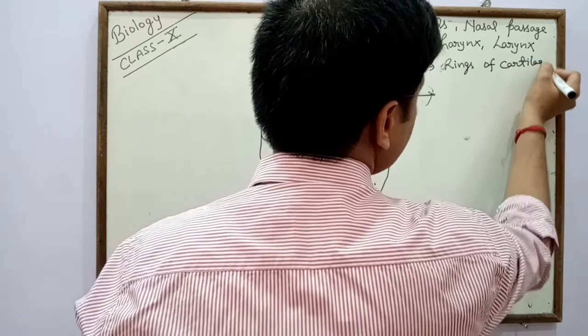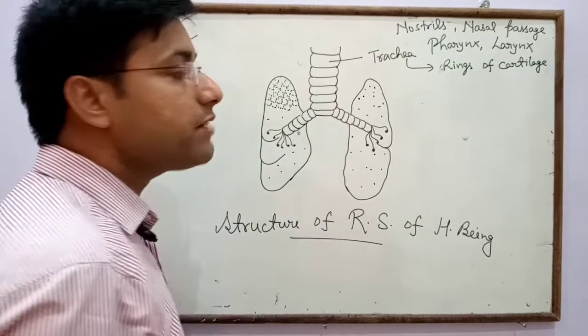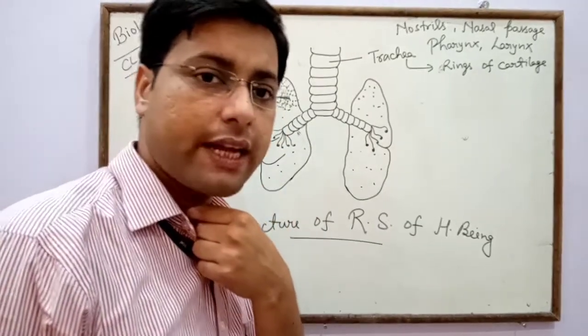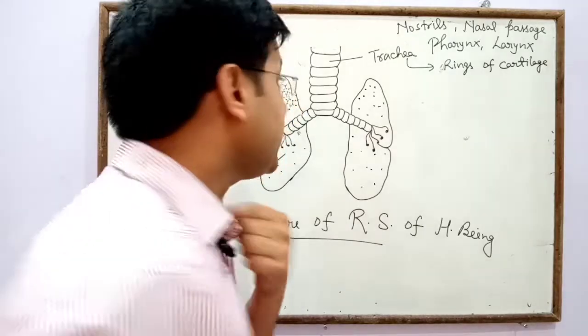This means there are many ring-like structures present in the trachea, made up of cartilage.